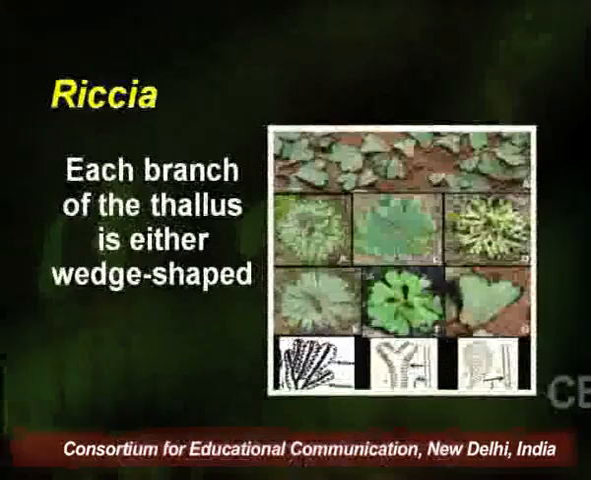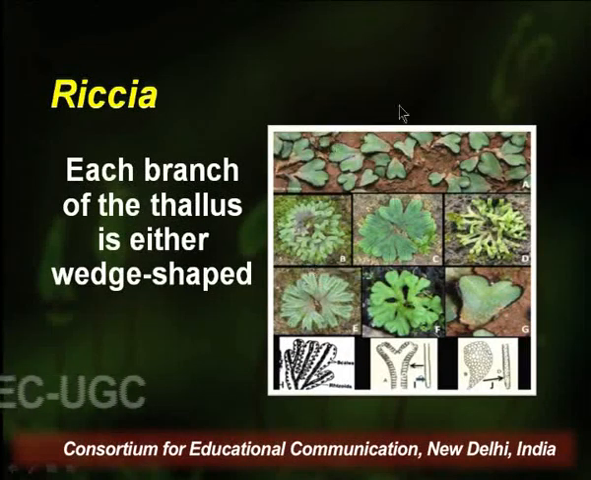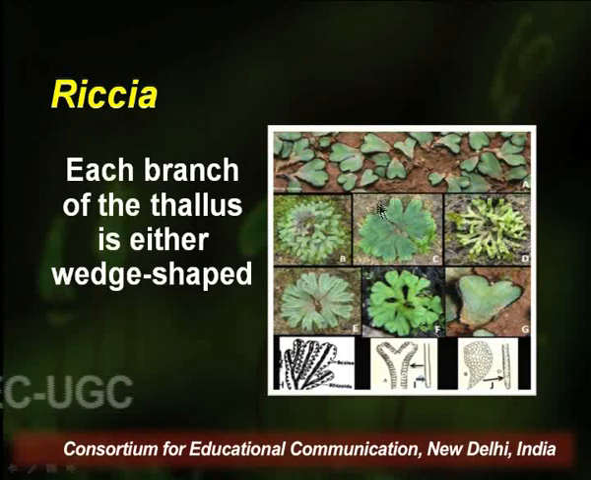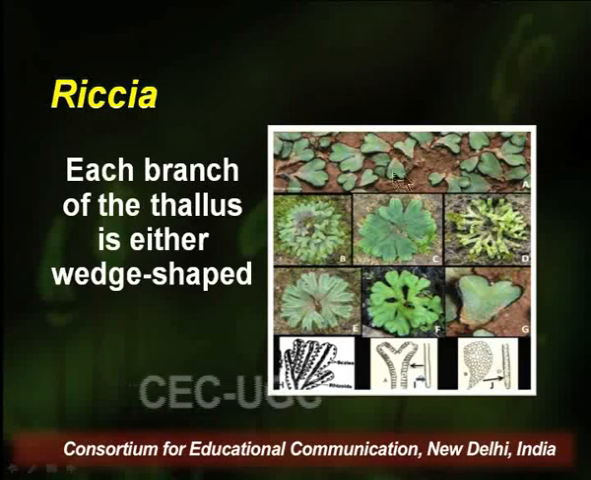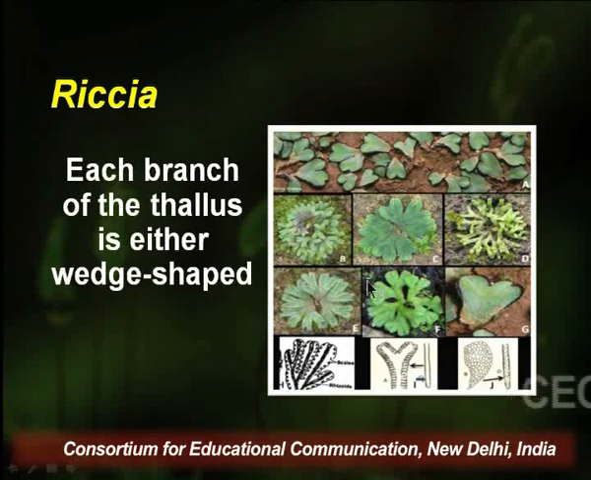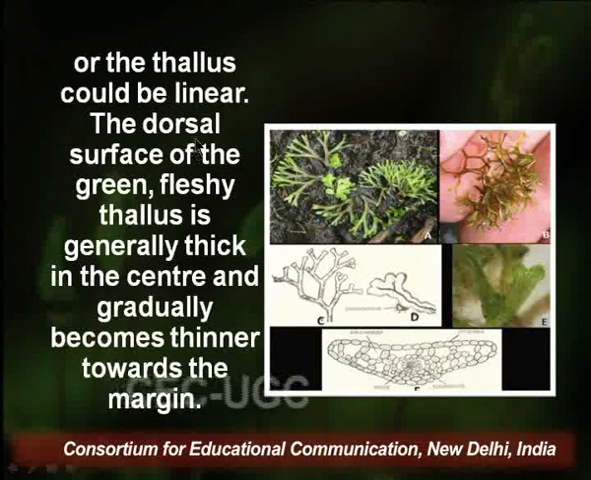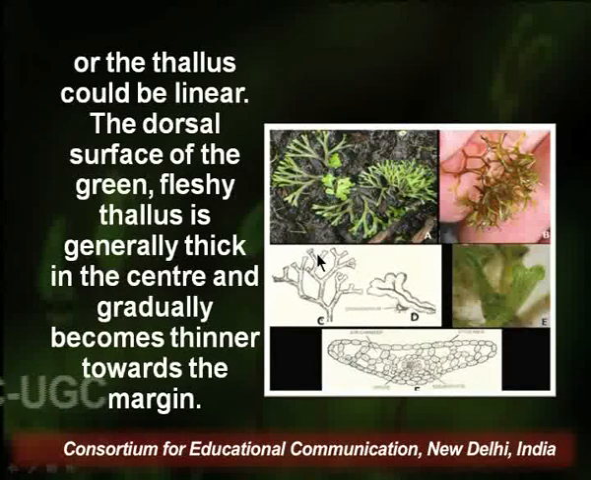Each branch of the thallus is either wedge shaped. Here we can see different species of Riccia, which are wedge shaped in their outline. They have dichotomous branching and notches at their growing apices. Or the thallus could be linear in structure. Here some of the species show a very distinct linear thallus.